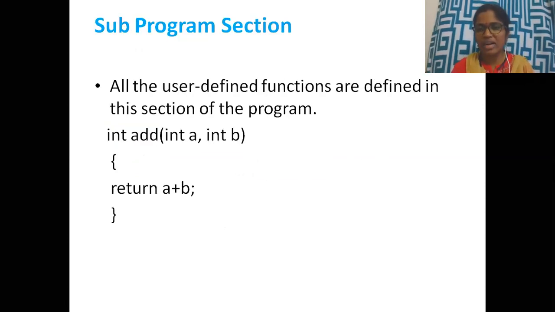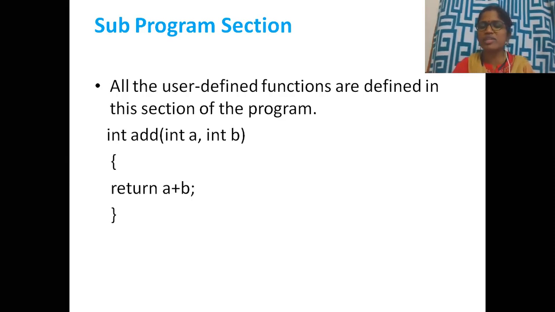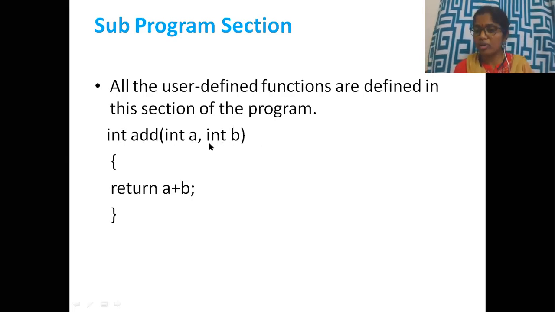Next, after the main function, is the subprogram section. All the user-defined functions are defined in this section of the program. So, see here, this is also a function where add is a function name. These two are called arguments, or parameters. Okay, some terminology is there. So these are called arguments or parameters, and integer is a data type. It returns an integer, and this is the function.